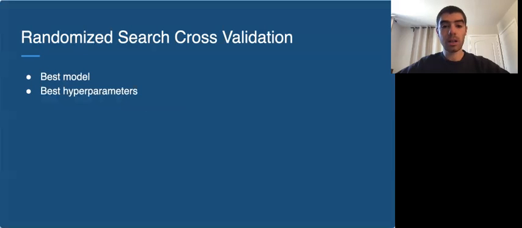To find our best model and best hyperparameters, I used a randomized search with cross-validation. Randomized search is similar to grid search, except it only looks at a random subset of hyperparameters rather than every single combination. For my models, I used the two candidate models I discussed, random forest and k-nearest neighbors, and I gave it candidates for the hyperparameters for the tuning. And through randomized search cross-validation, I was able to find the best model with its best hyperparameters for this problem.